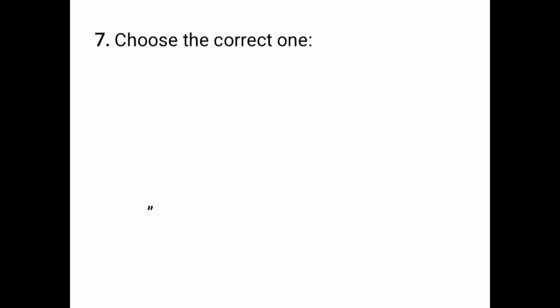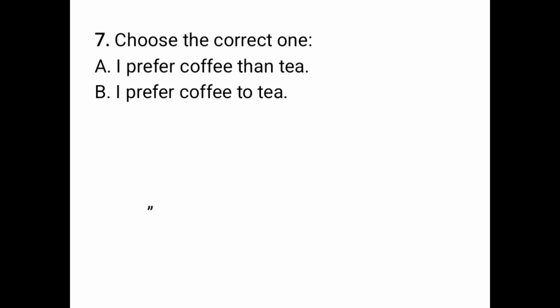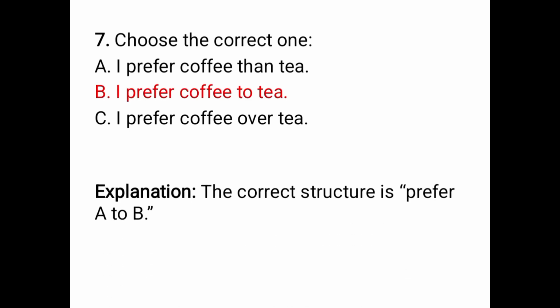Question number 7. Choose the correct one. I prefer coffee than tea. I prefer coffee to tea. I prefer coffee over tea. The answer will be: I prefer coffee to tea. The correct structure is prefer A to B.